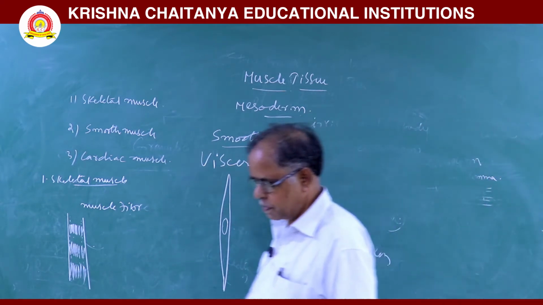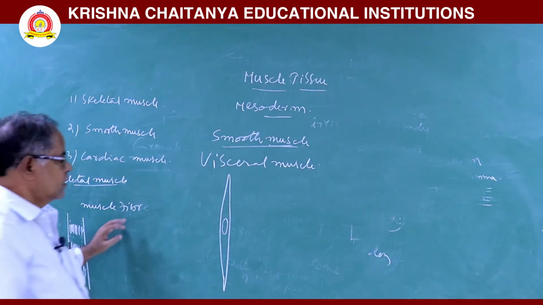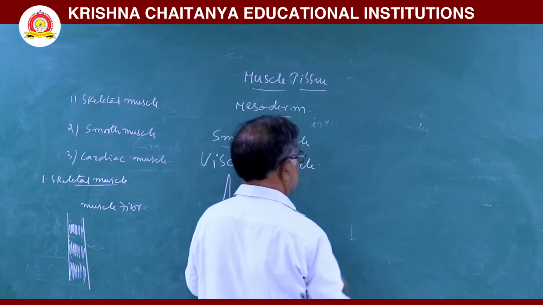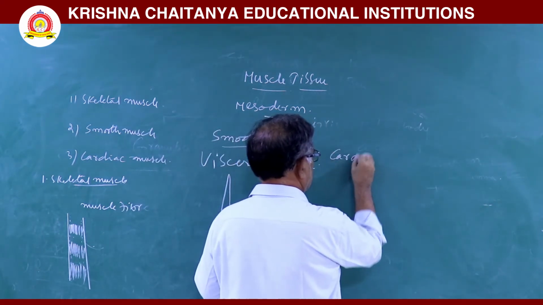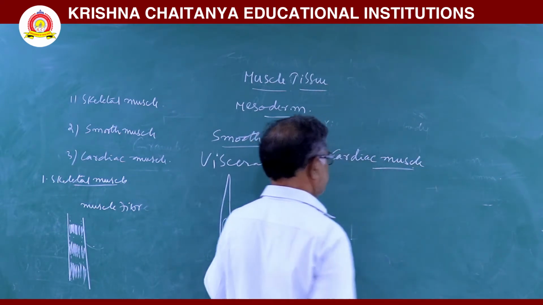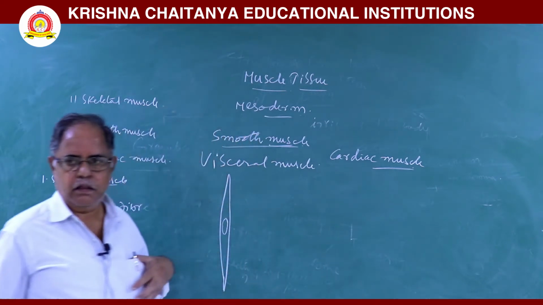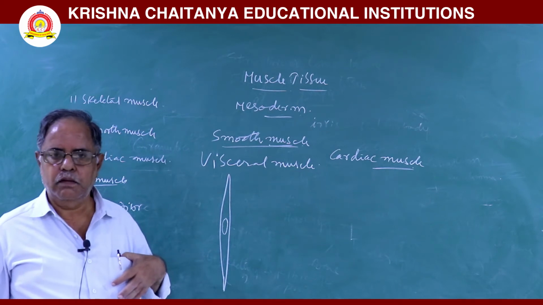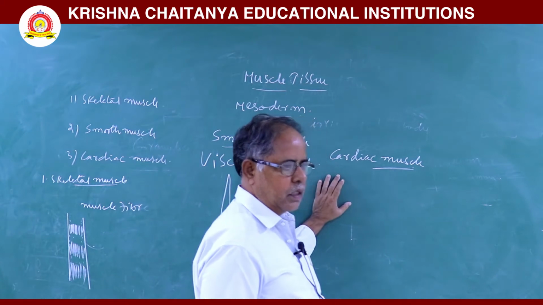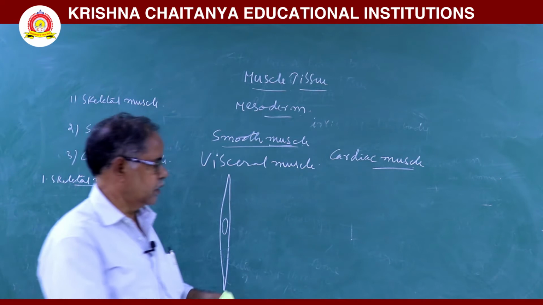Next, cardiac muscles. This cardiac muscle is present in the heart of the vertebrates. These are called myocardial muscles. These muscles are short and cylindrical,